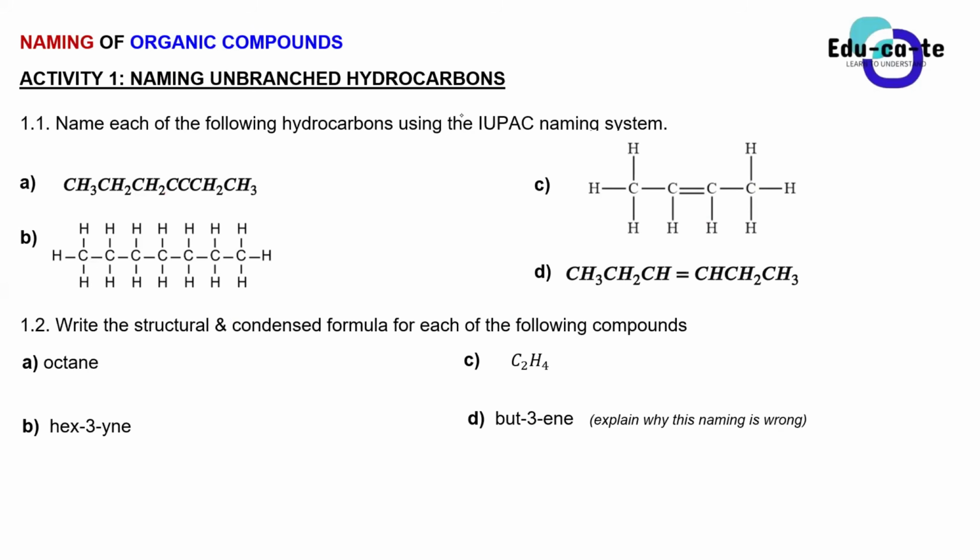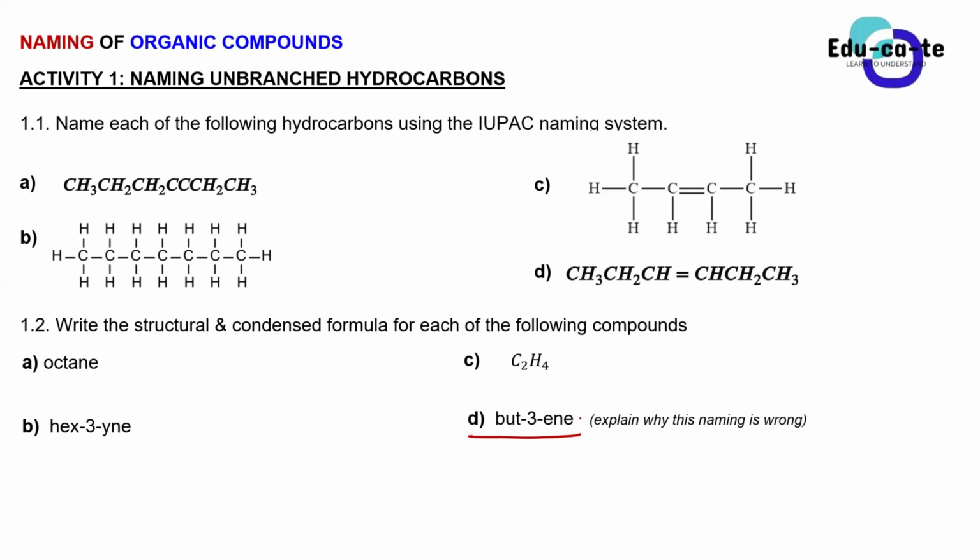The first one, you have to name the following hydrocarbons using the IUPAC naming system. Then the following one, you need to write the structural and the condensed formula for each of the following compounds. You are given a name and you just need to write the structural formula from the name. And then for 1.2D, it is saying but-3-ene.